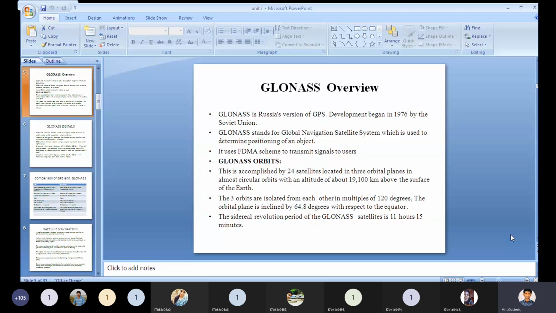With an altitude of about 19,100 kilometers above the surface of the earth. GPS is 20,200 kilometers above, and this GLONASS is about 19,100 kilometers above the surface of the earth.